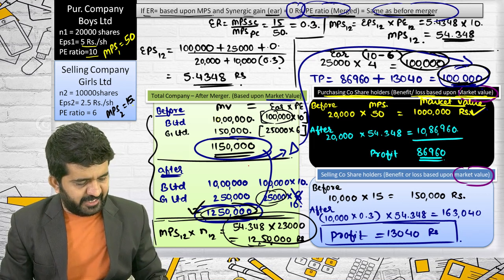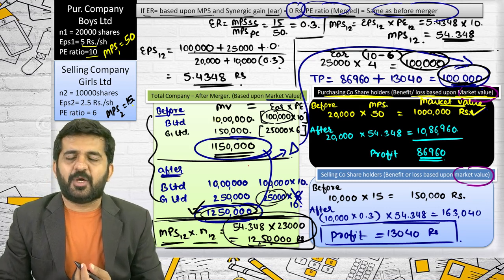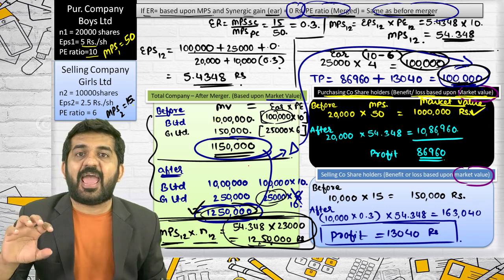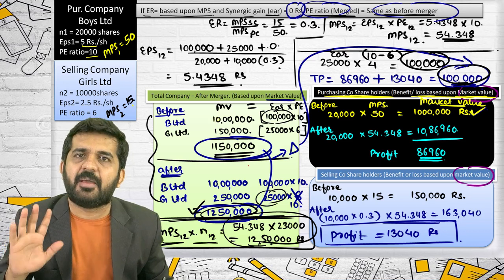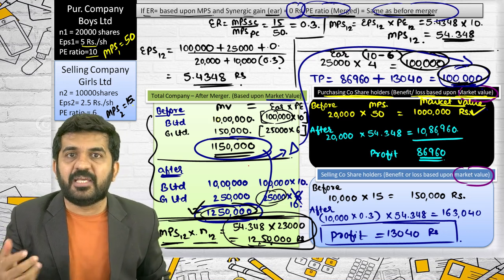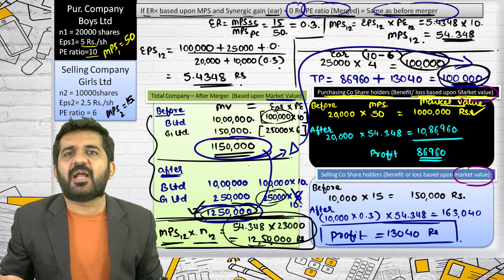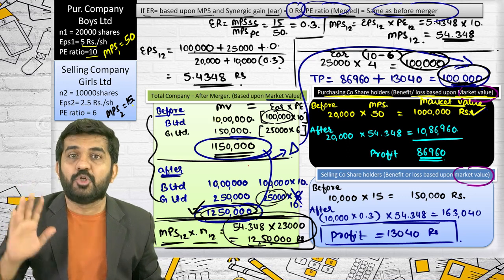That is the last point that I have done. That is MPS 1-2 multiplied by number of shares of the company. That is merged entity. You are absolutely right. See, what is market cap or market capitalization? It is nothing but number of shares multiplied by market price of the shares. It is total market value of the company. Right now, that is nothing but market cap or market capitalization. And that is absolutely alright.